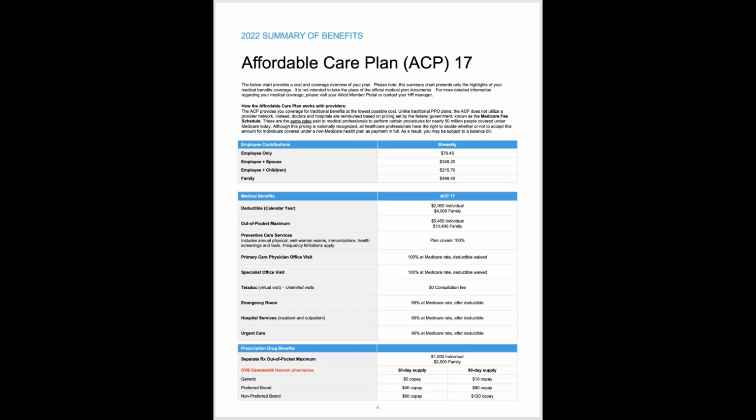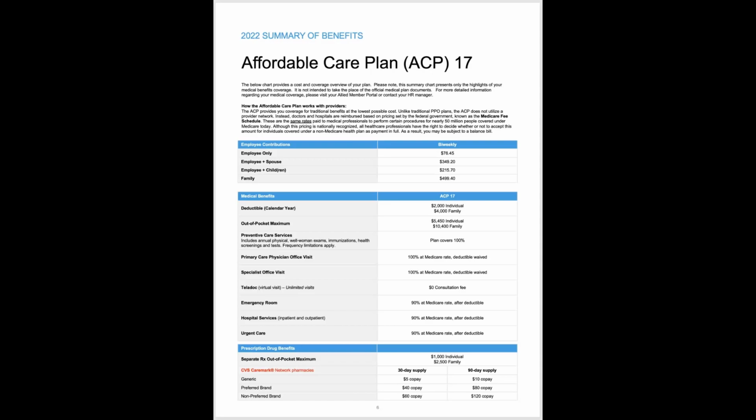Teladoc is also embedded here. Medicare does not play any role with Teladoc, so you're just using the service the same way as we talked about in the prior plan. There's no fee for that. It's completely free to use. And then the prescription drug benefit is illustrated below. That's a traditional pharmacy arrangement with a traditional copay model. $5 for generics, $40 for brands, $60 for non-preferred brands. That's for a 30-day supply.